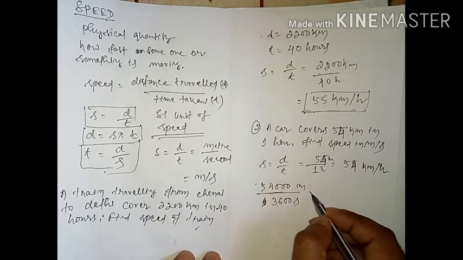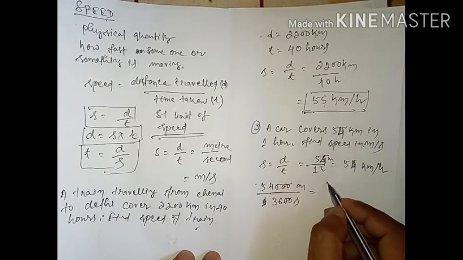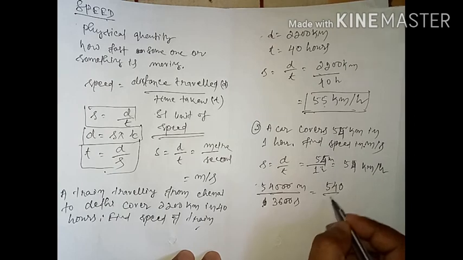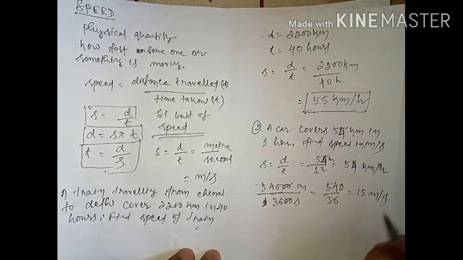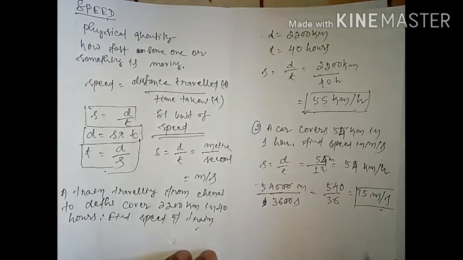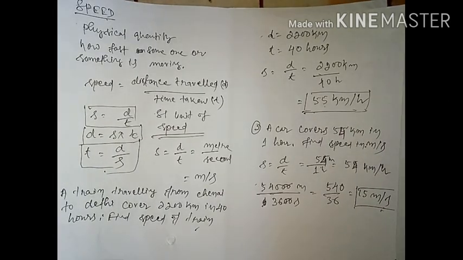So these zeros will be cancelled. So 540 by 36, that is equal to 15 meter per second. This will be your answer. Or you can also use 5 by 18 and 18 by 5, that formula you can use.